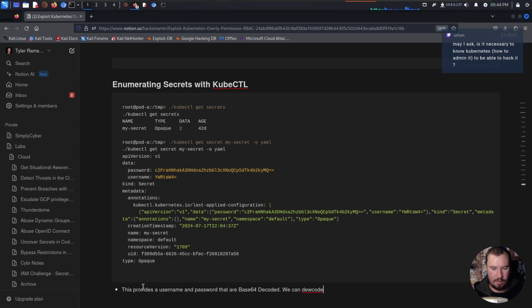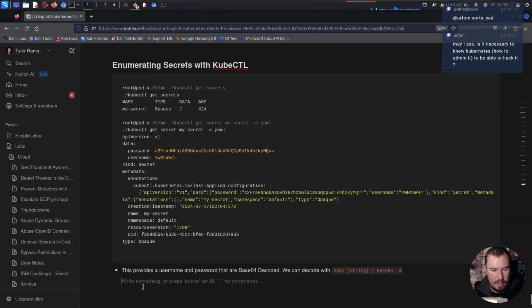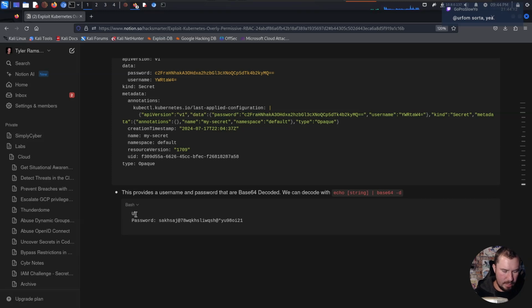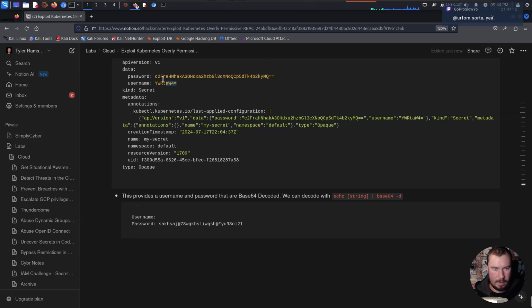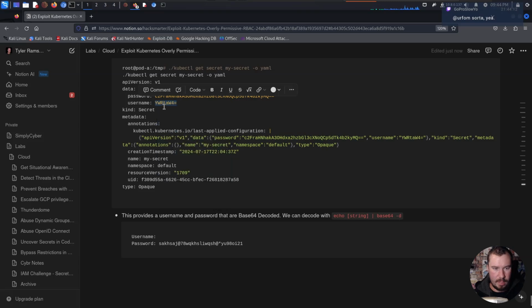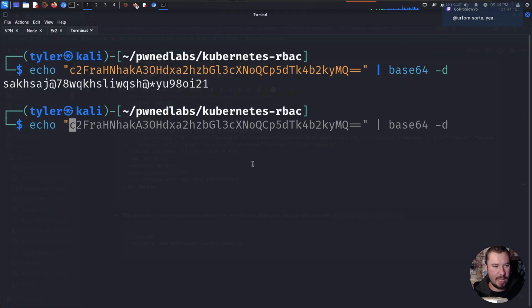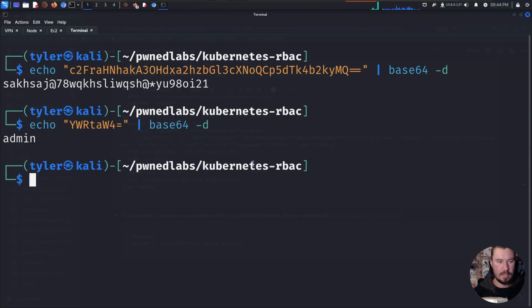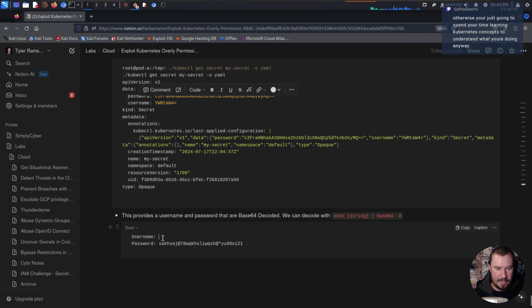We can decode with echo string base64 -d and put it in a code block. And then we'll just drop the code block down here. We'll say password of that. And username. All right, here we'll do the same thing with the username. Copy that, jump over to our terminal, echo base64 -d and a username of admin.